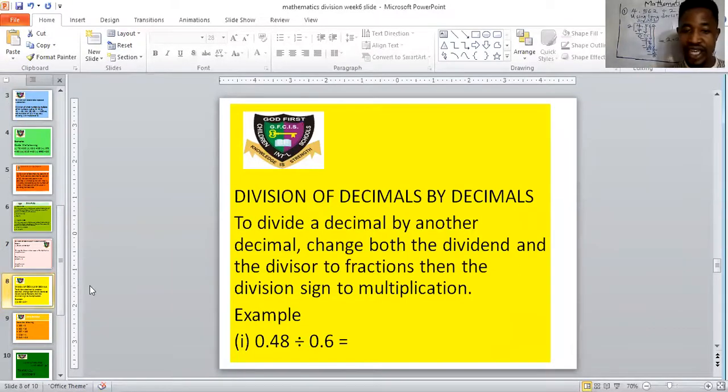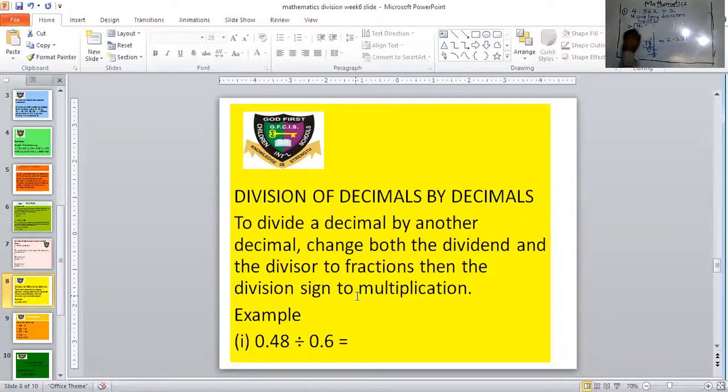I explained here, I said, to divide a decimal by another decimal, change both the dividend and the divisor to fractions. The number you want to divide and the number you want to use to divide, change both of them to fractions. Then the division sign changes to multiplication. And when that happens, the fraction at the right hand side flips. That means the numerator now becomes the denominator and the denominator becomes the numerator.